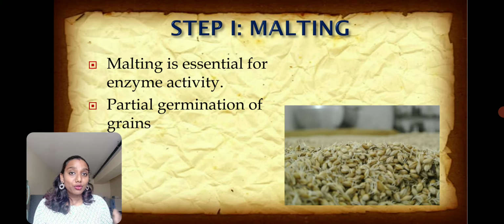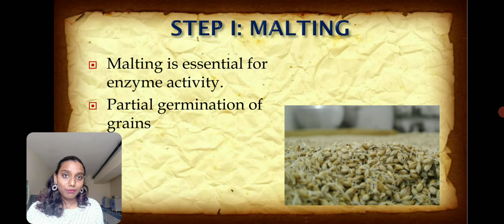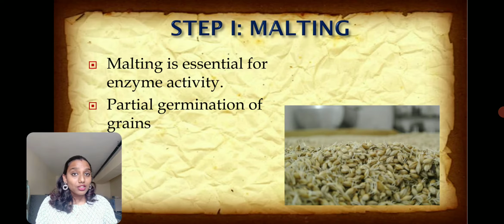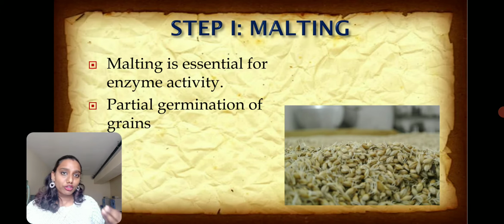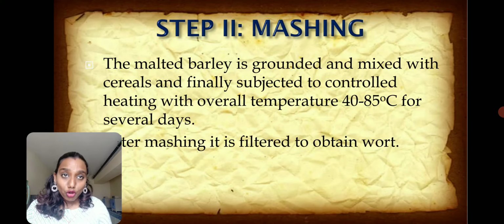We don't want the plant to be developed. We don't want the embryo to grow. We just want the starch to be converted into simple sugars. Therefore partial germination is done. After partial germination, the grains are subjected to a higher temperature of 90 degrees Celsius to inactivate all the enzymes, so that further breaking down of starch will not take place and the embryo will not develop into a plant. Once the enzymes are inactivated, the grains are ground into a coarse flour. Later, this coarse flour is put for mashing.